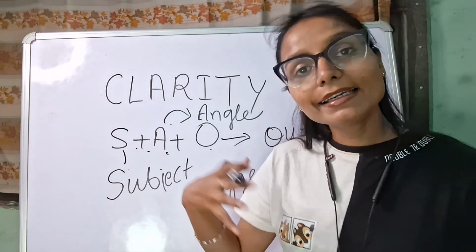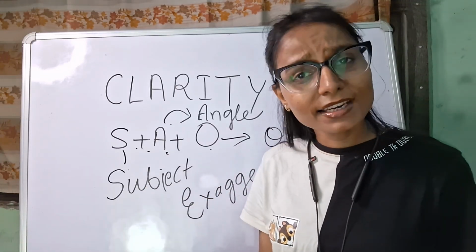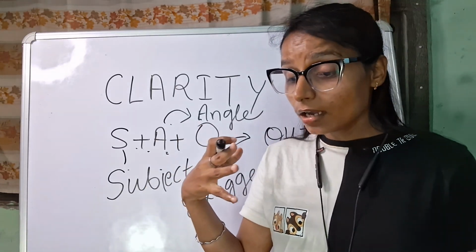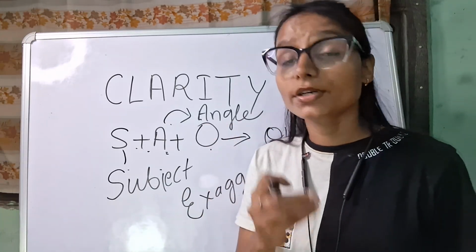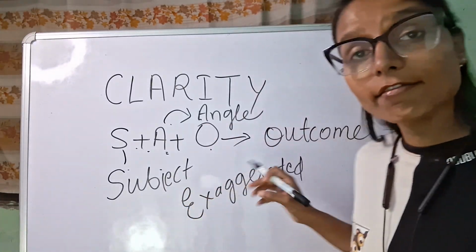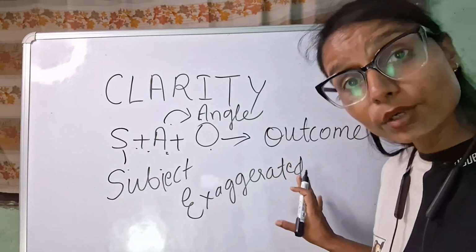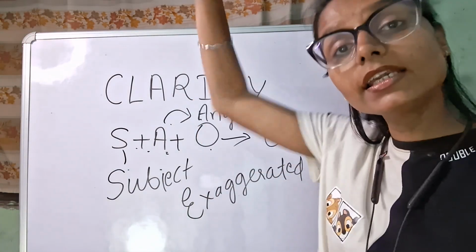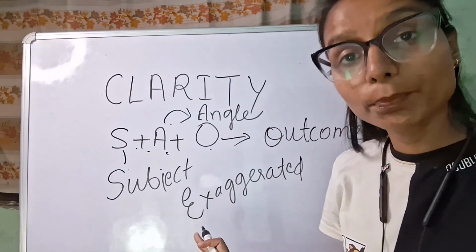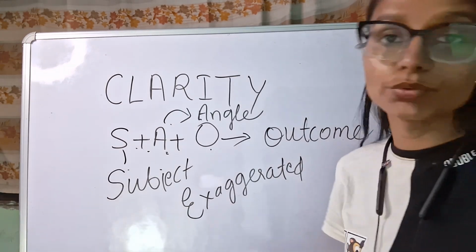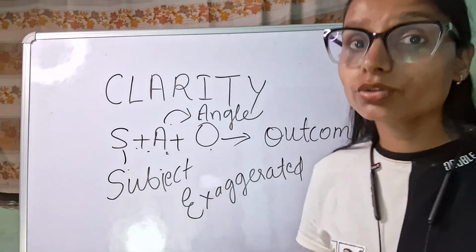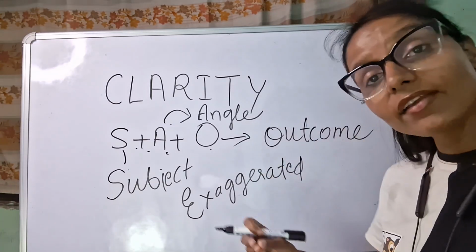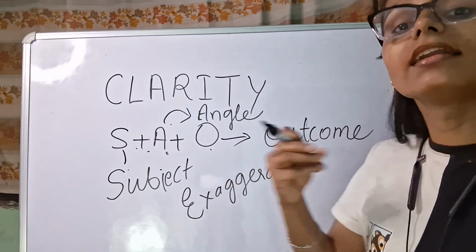So that 99% is the exaggeration. The person who is saying it, or the YouTuber, or the person who is writing, has not collected the data to know that 99% of the people in the whole world, in the universe, fail at this. No, they are saying so to make their title reliable.